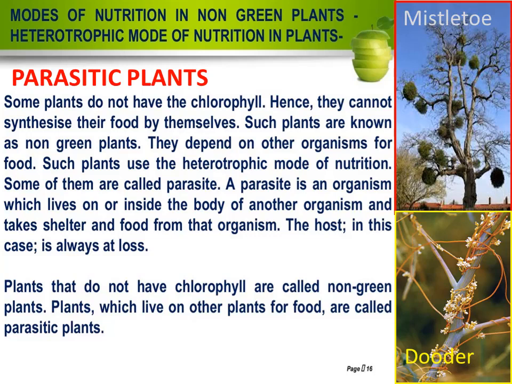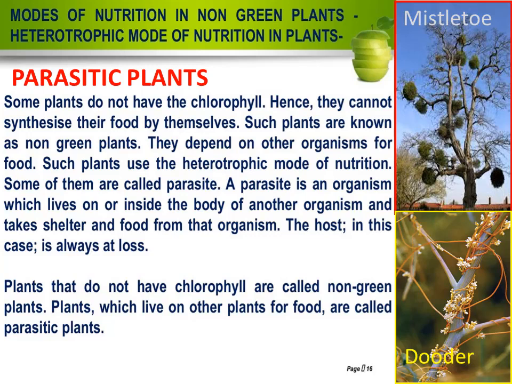Parasitic plants. Parasitic plants are plants that obtain their nutrients from other plants. The plant from which the parasitic plant obtains its nutrients is called its host. Some plants do not have chlorophyll.